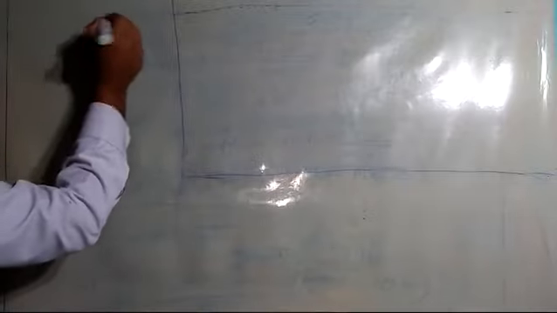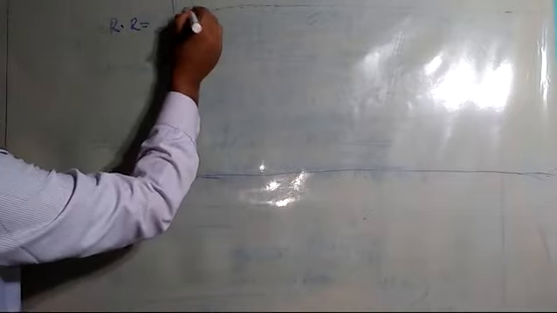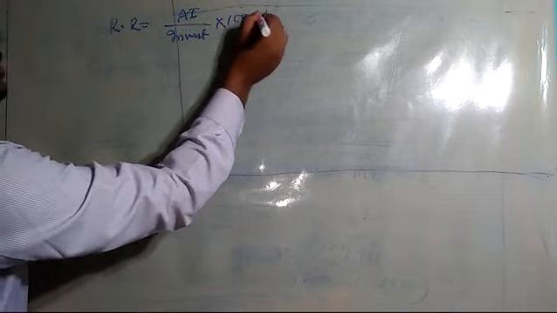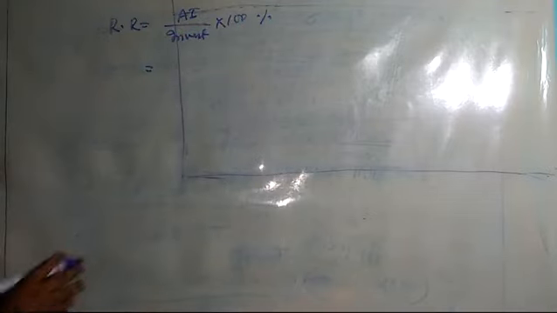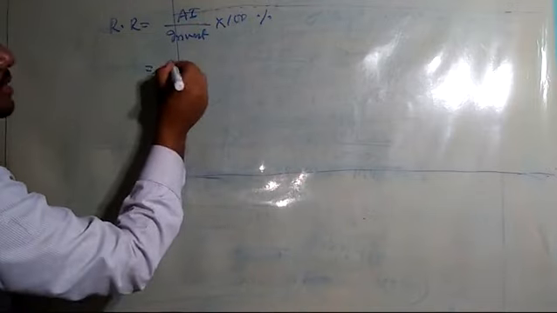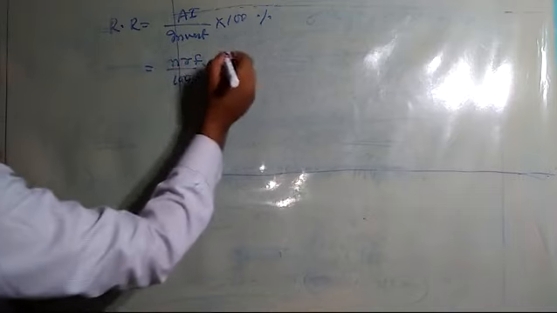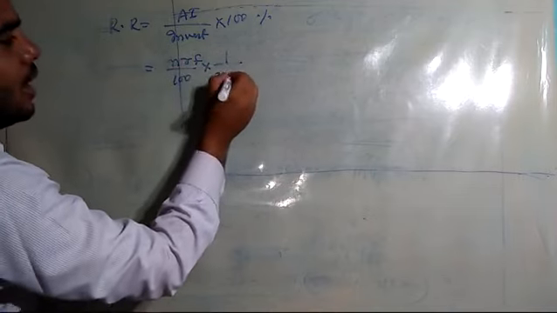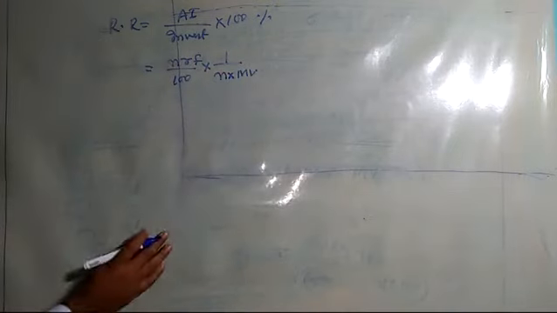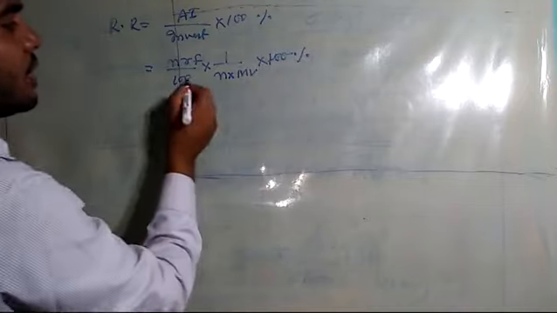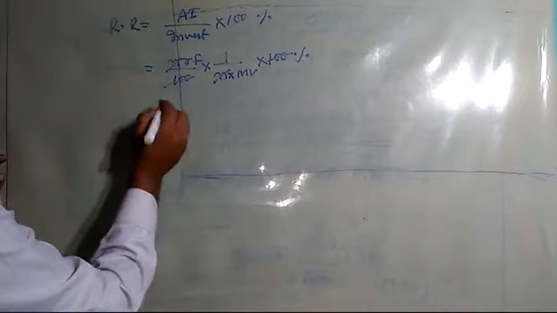As I have told you, rate of return is equal to annual income upon investment into 100%, right? Now if you see clearly, I can open annual income as NRF upon 100 into investment, which will be equal to 1 upon N into MB, correct, into 100%. Now if we simplify, 100 will be cancelled, N will be cancelled.